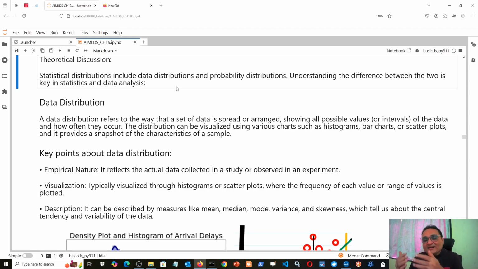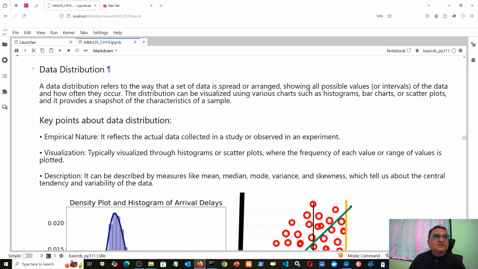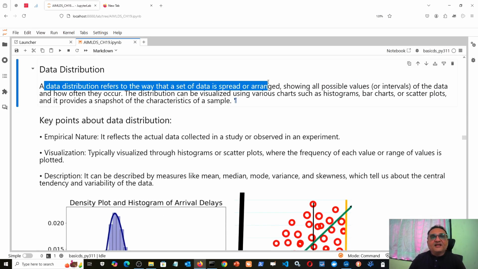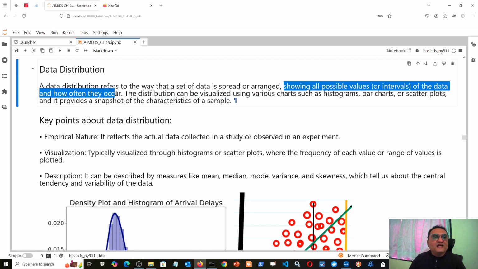So that predicted salary falls in the probability distribution, while the 1,000 employees' data which you plot on a data set falls in the data distribution. That is one way of understanding that thing. Let us understand in still more depth. Data distribution refers to the way the data is spread or arranged, showing all possible values or intervals of data and how often they occur.